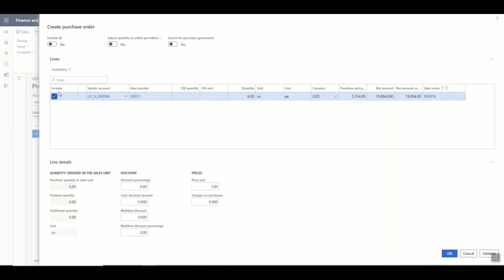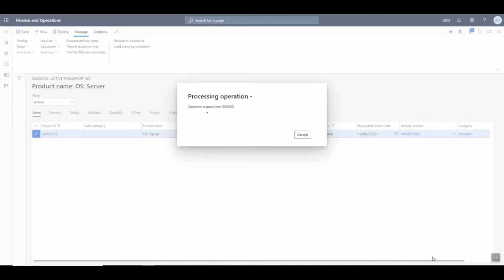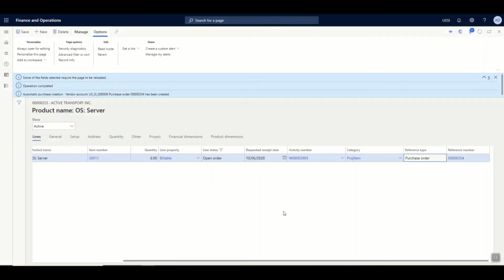As you can see, I have selected this particular line item for purchase. Now all I need to do is click on OK for the system to create a purchase order which is going to be linked with this respective item consumption journal. As you can see, the system has created a purchase order right here. If I need to go to the purchase order, all I need to do is simply click this reference link and it's going to take me directly to the purchase order which has been created for this particular OS server.